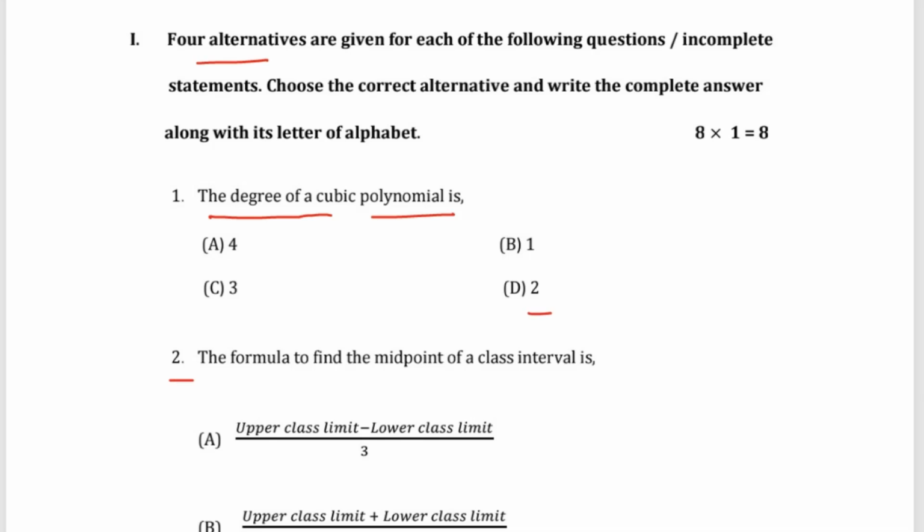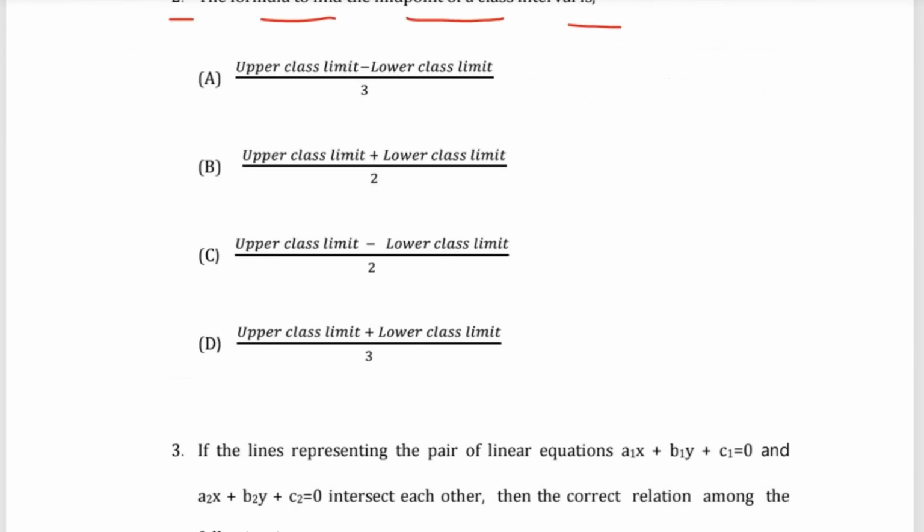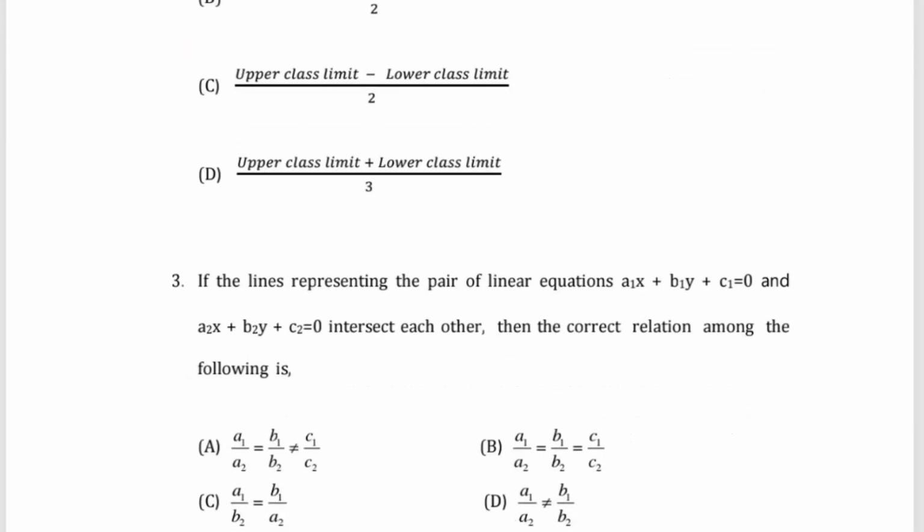Then question number 2: the formula to find the midpoint of the class interval is A) upper class limit minus lower class limit by 3, B) upper class limit plus lower class limit by 2, C) upper class limit minus lower class limit by 2, D) upper class limit plus lower class limit divided by 3.